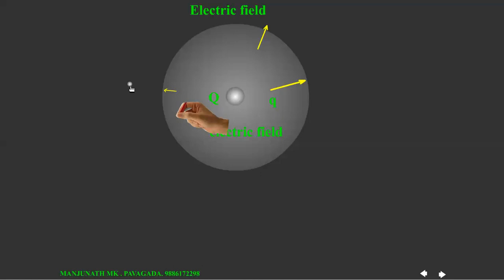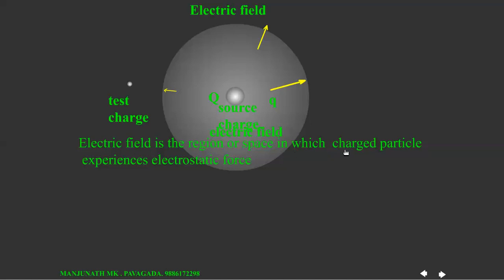Look here, we are using this charge to test whether field is there or not. Therefore, this is the test charge. This should be positive. This is the source charge, because around this there is electric field. Now we can define electric field. It is the region or space in which a charged particle experiences electrostatic force. Look here, this is the test charge. It experiences electrostatic force not only at these 3 points but at every point within this region. So this is known as electric field.